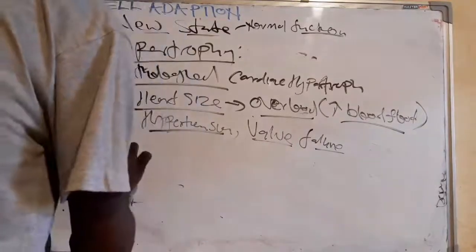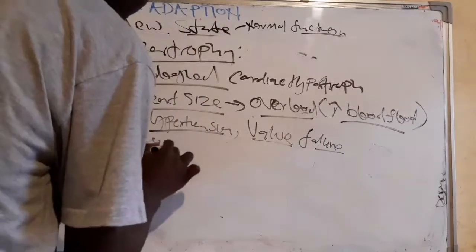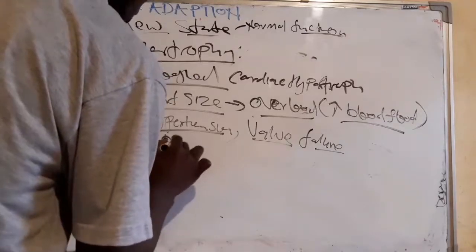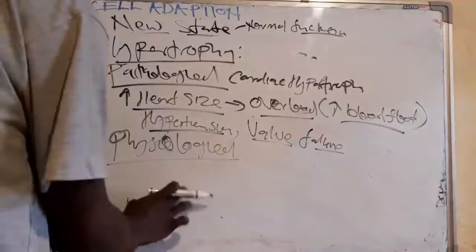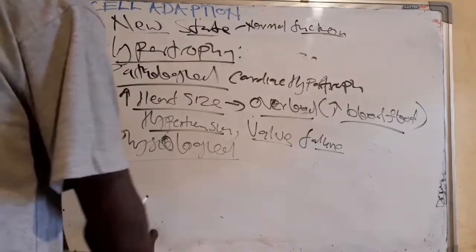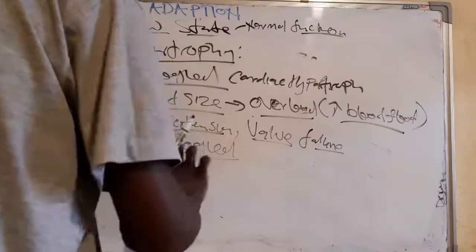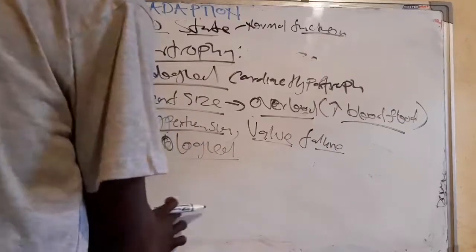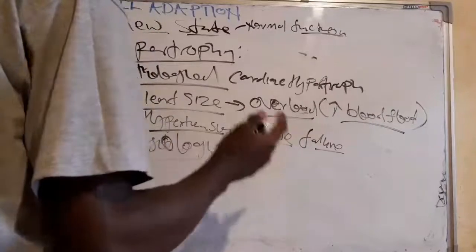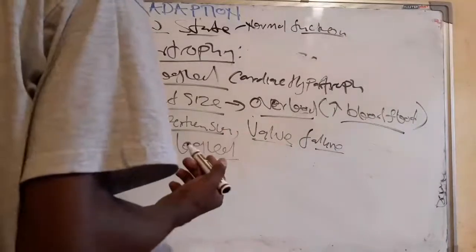But the physiological condition. Remember, pathological simply means the abnormal, then the physiological is just the normal metabolic process of the body.